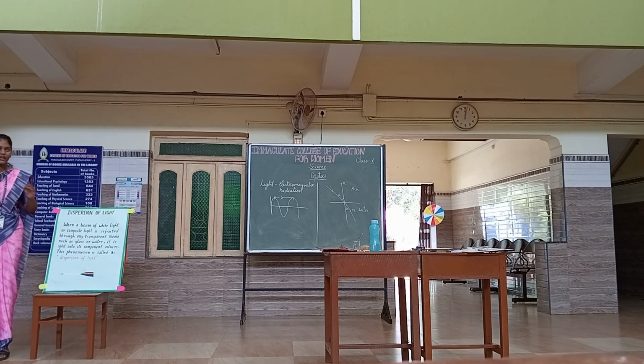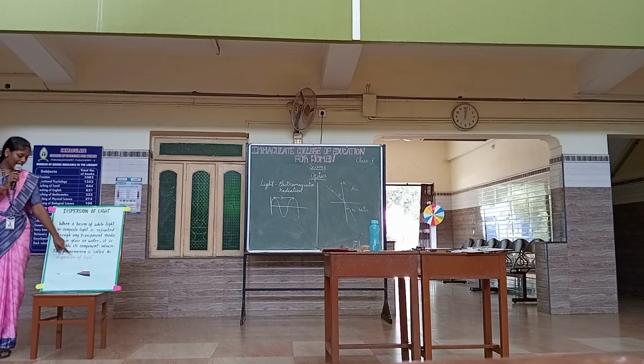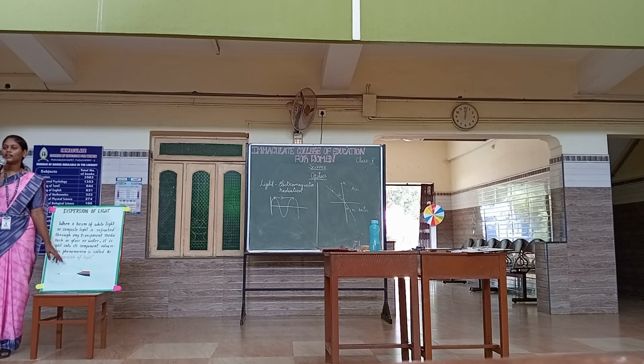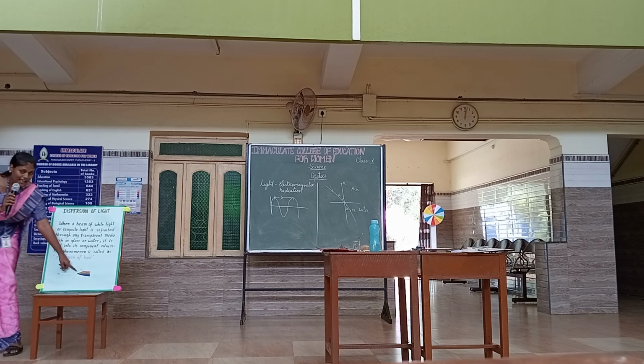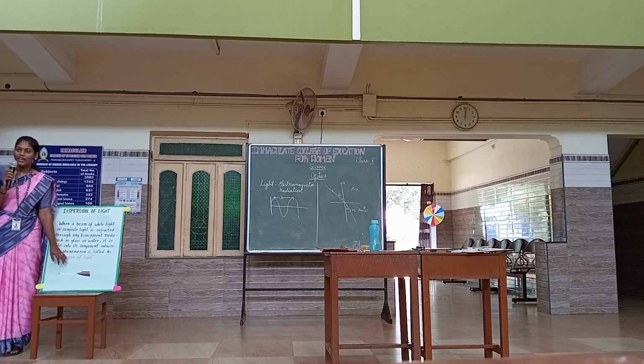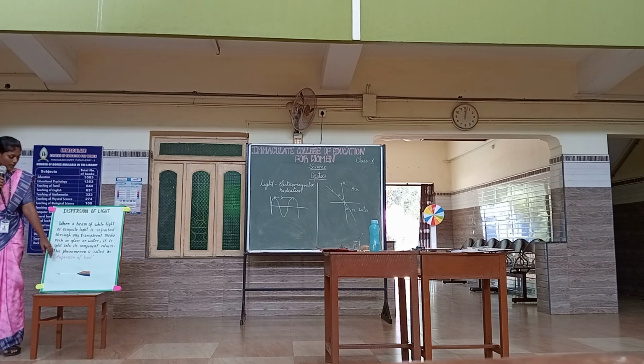Red has the largest wavelength and lowest frequency, and violet has the lowest wavelength and highest frequency. So violet bends the maximum and red bends the least.